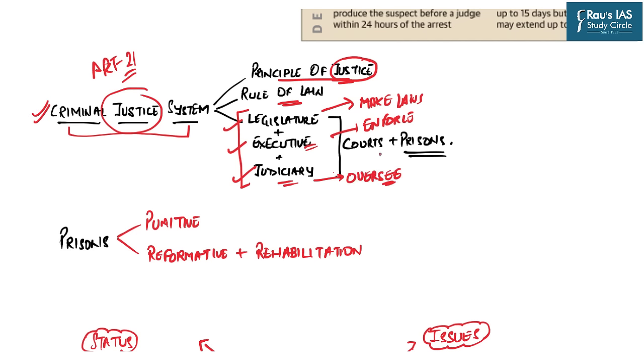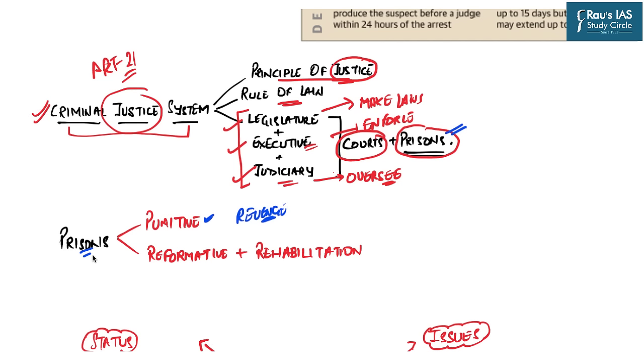And in this very regard, two important organizations, that is the courts as well as prisons, are very important. Now here we are dealing with the prison reforms, and that is why we must understand why prisons are built. Now there are two basic purposes of prisons. First is to enforce the punitive actions against those who have been found guilty. But these punitive actions are not revenge. There should be a difference between punishment and revenge. Revenge has a negative connotation, but punishment does not. Punishment is given to a certain person in order to reform or rehabilitate him.